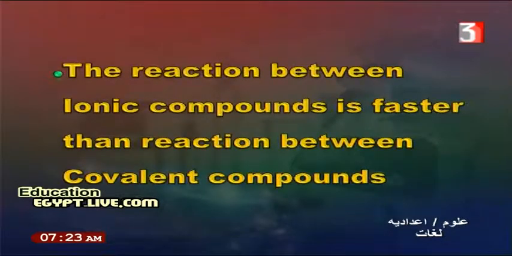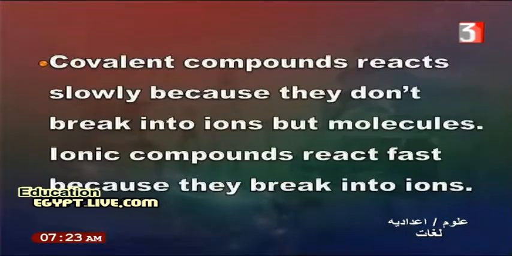The reaction between ionic compounds is faster than the reaction between covalent compounds. This is an important question also. Why? Because covalent compounds react slowly; they don't break into ions but react as molecules. In the case of ionic compounds, they react faster because they break into ions.